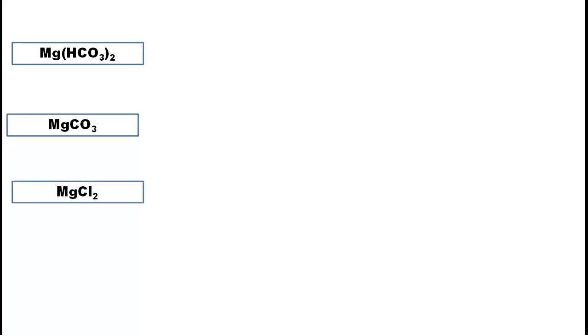First you see here Mg(HCO3)2, identify this is magnesium bicarbonate, temporary hardness. MgCO3, magnesium carbonate, temporary hardness. MgCl2, magnesium chloride, permanent hardness. MgSO4, magnesium sulfate, permanent hardness. Understood? And all these hardnesses are because of Mg.